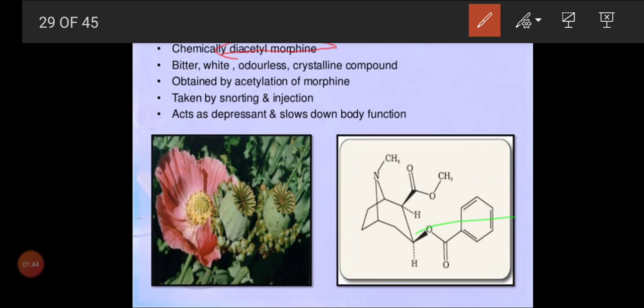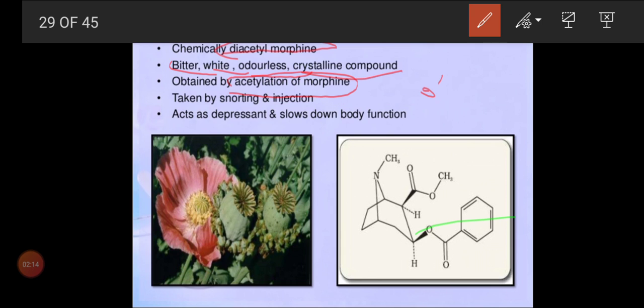Is that clear, children? And normally what is the taste? The taste is bitter, the color is white, and it has no smell. It is odorless, and it is made into a crystalline compound. And how do we obtain this heroin? By acetylation of morphine. Chemically, when we add a 2-acetyl group to morphine, we get heroin.